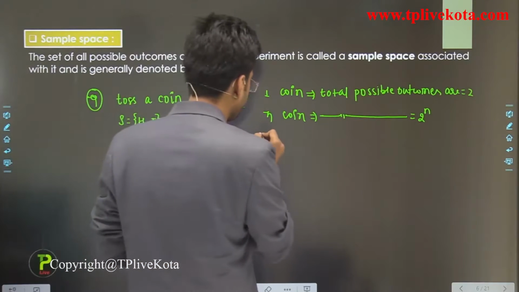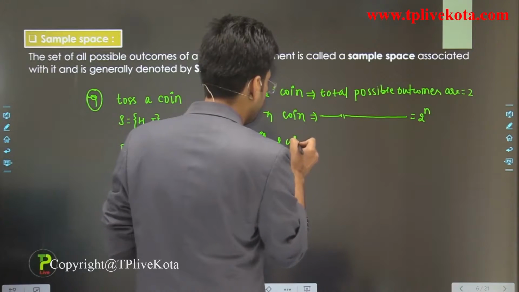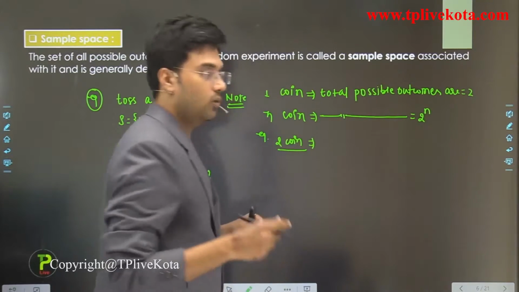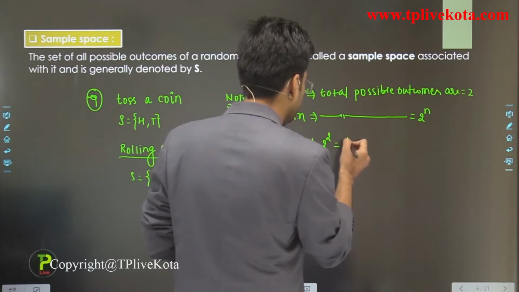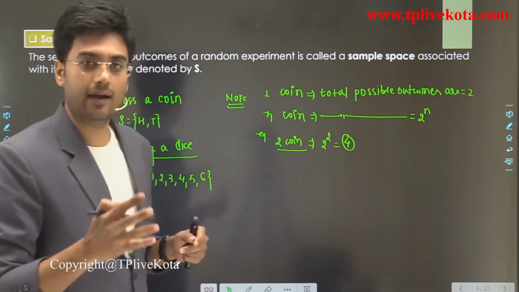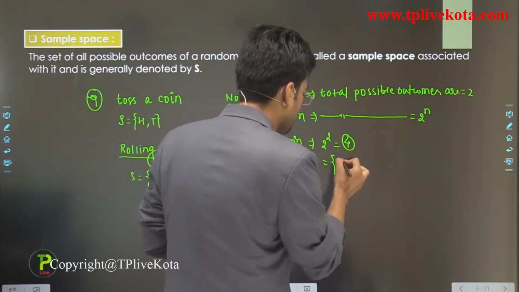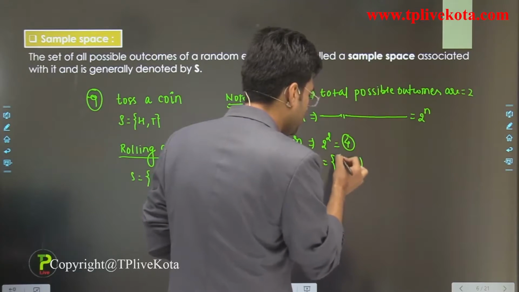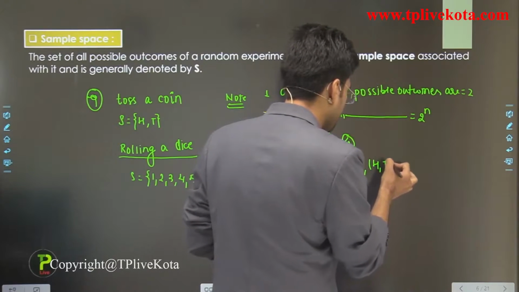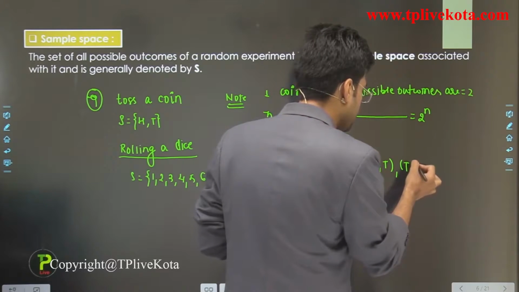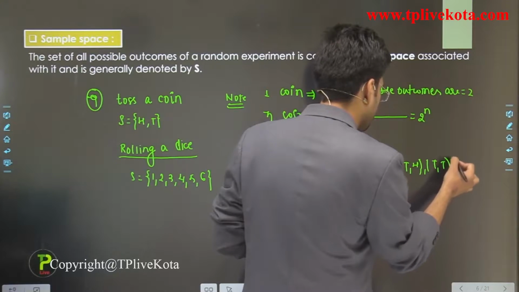For example, if we have 2 coins, then total possible outcomes are 2 power 2, that is 4. Clear? And if you write the sample space for this, we can get head on both coins, head on first and tail on second, tail on first and head on second, and tail on both.